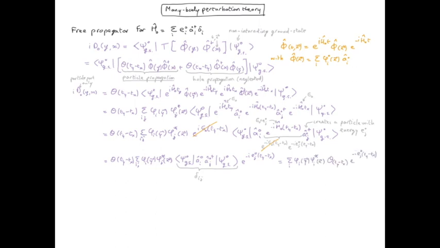It will be more convenient to have the free propagator in the energy domain, and for that we need to do a time Fourier transform of the propagator. So we need to take the Fourier transform of a theta function times an exponential function. This form for the one-particle propagator is quite general. It involves the single particle eigenstates at different positions in space, as well as their energy in the denominator.